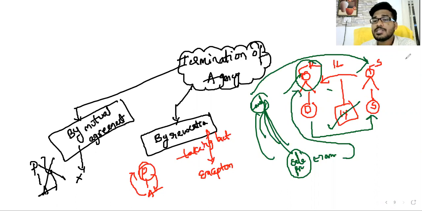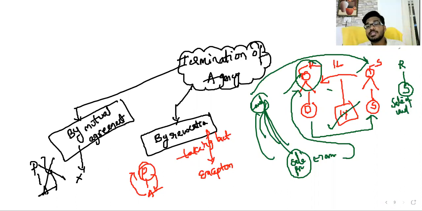Like that, Ramesh appointed Suresh as agent for sale of his land. Suresh can sell the land, receive his money, and give the remaining money to Ramesh.